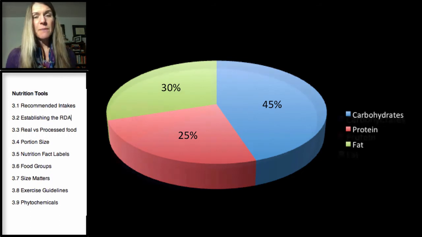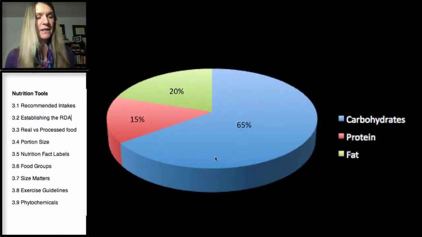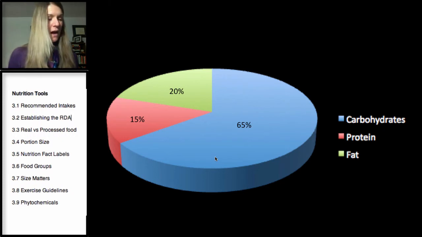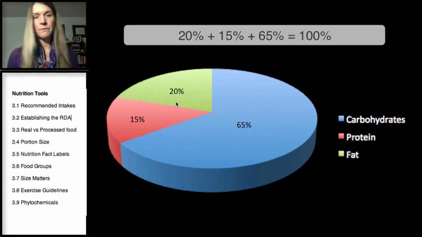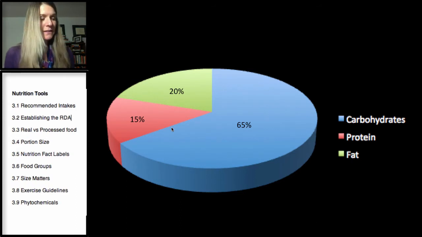Now, if you're at the upper end of the range for carbohydrates, that would be 65%. This is the total calorie contribution to the diet. Then fat and protein intake will go down. In this example, we have 20% for fat and 15% protein. This diet still meets the dietary guidelines for macronutrients.